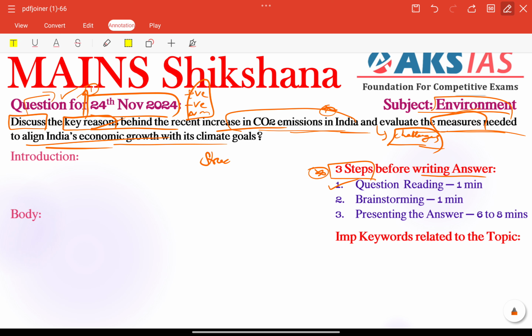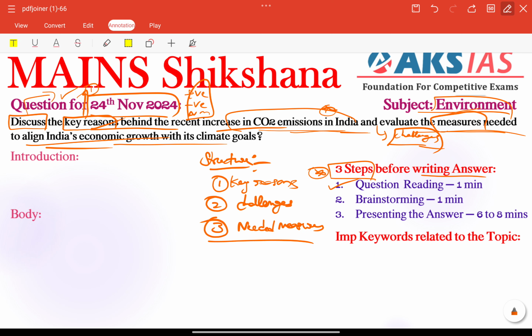So if we create a simple structure according to the demand of the question, first we write some key reasons for the rise of CO2 emissions. Next, challenges is the important question keyword as a subheading. Finally, before the conclusion, we need to provide some needed measures. This is the simple structure according to the demand of the question.